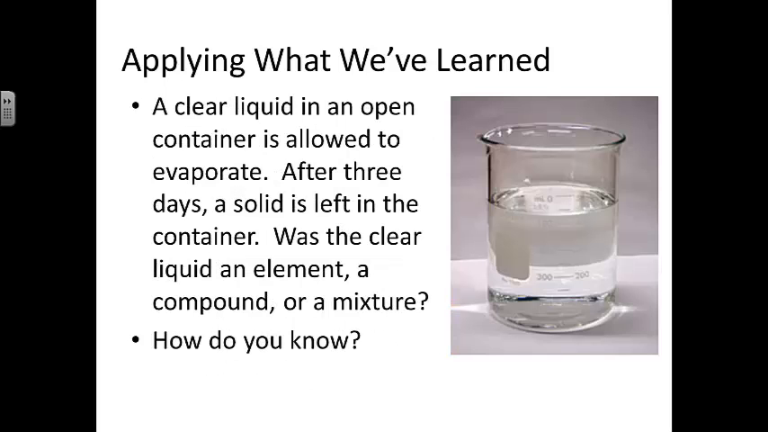And our final example: a clear liquid in an open container is allowed to evaporate. After 3 days, a solid is left in the container. Was the clear liquid an element, a compound, or a mixture, and how do you know? Well, what do you think? That liquid that we started with, after evaporation, the container still contained a solid that wasn't visible before. That means that solid was originally dissolved in the liquid that has evaporated off, which means the clear liquid we began with was definitely a mixture. It was a homogeneous mixture, or a solution, where a solid was dissolved in a liquid and there were no visibly different parts. Thank you for listening.